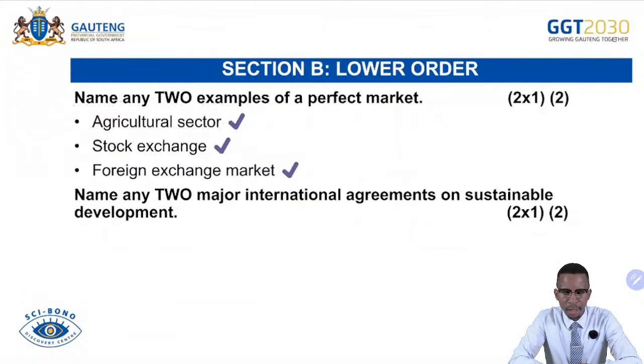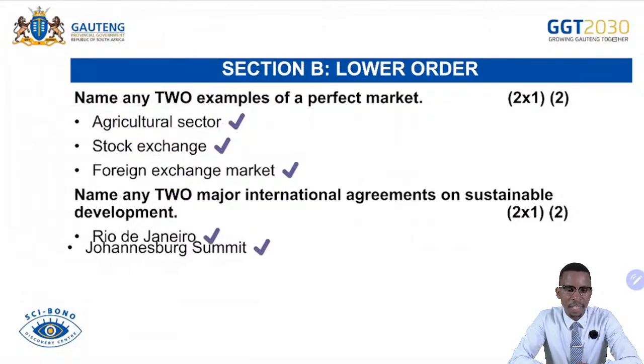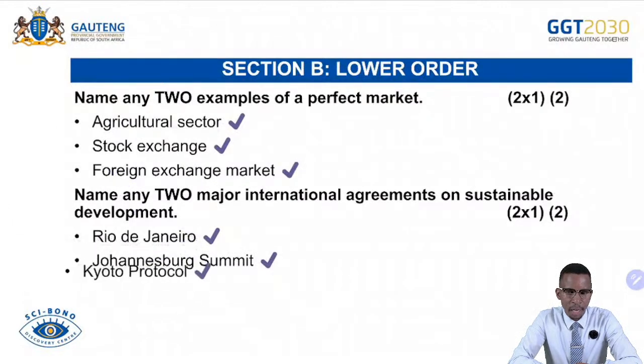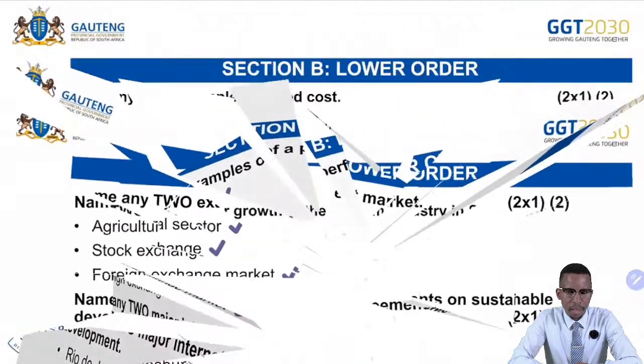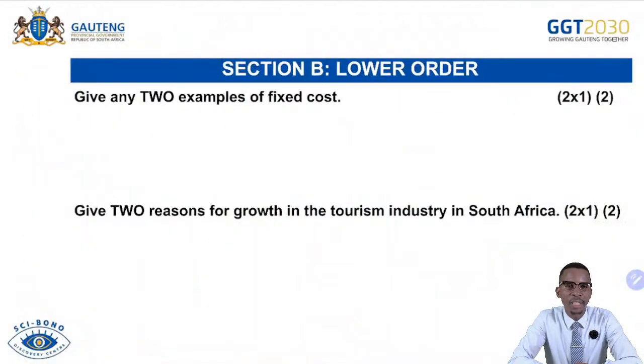Name any 2 major international agreements on sustainable development. Then in there we have Rio de Janeiro, we have the Johannesburg Summit, we have the Kyoto Protocol, we have COP17, and there are so many, the Basel Convention, the Stockholm Conference. There's a long list that we can provide in there.